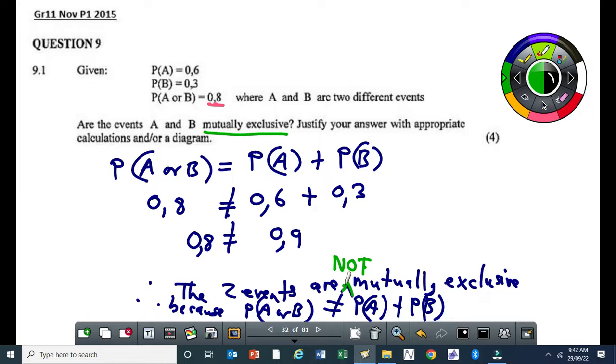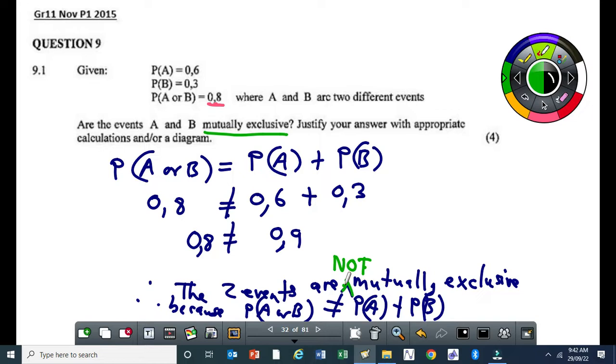Now I'm saying, when they ask the question, will they say, are they complementary or are they mutually exclusive? No. Normally the question is straightforward about mutually exclusive events only. It's very rare to get a question asking you to prove or justify that the two events are complementary. But you might get that.